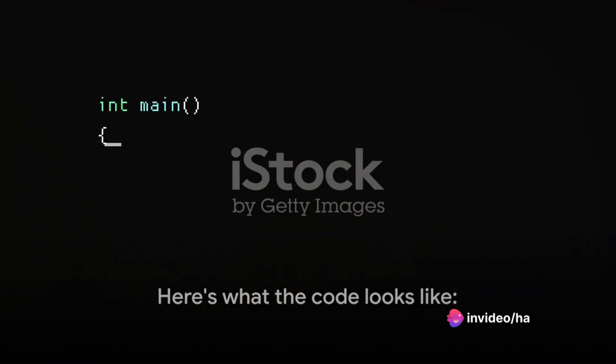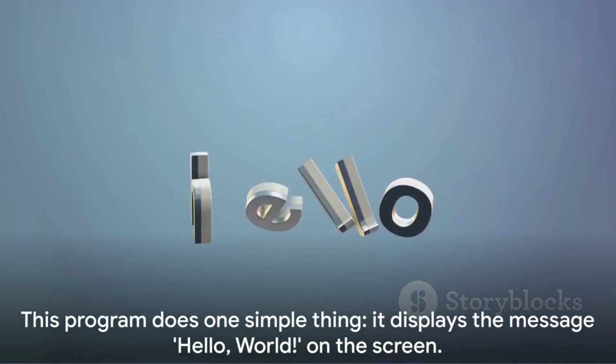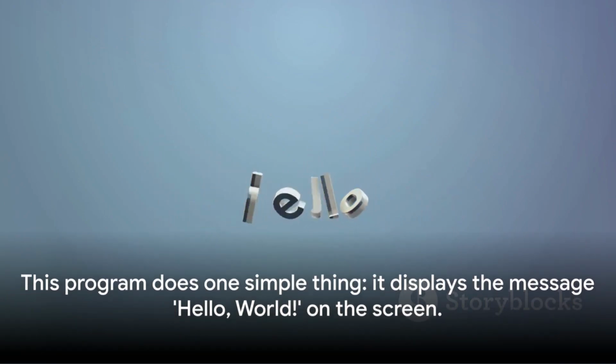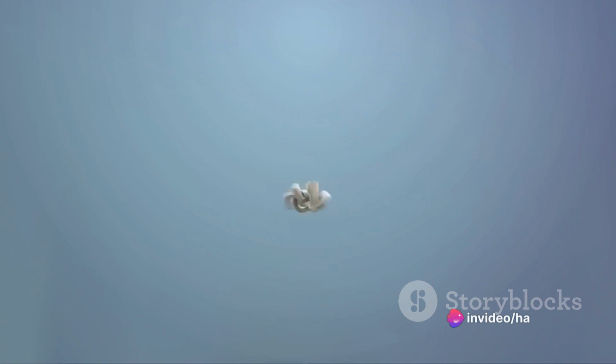#include <iostream>, int main, std::cout << "Hello World", return 0. This program does one simple thing. It displays the message "Hello World" on the screen.